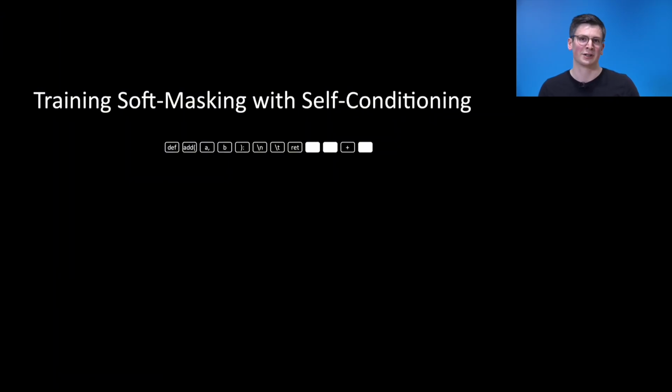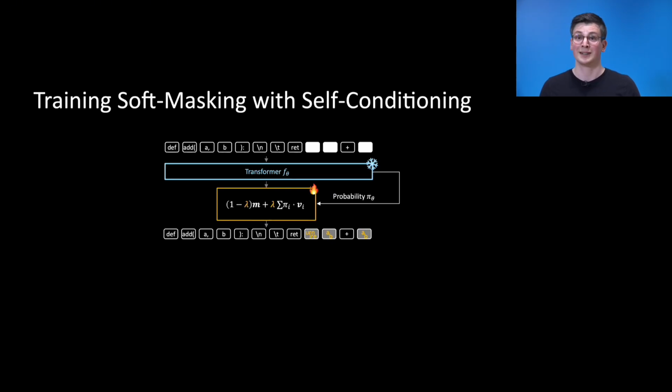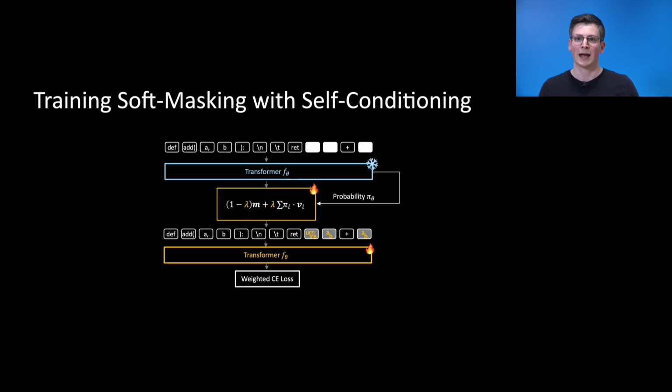The training, however, needs some adaptation, as computing the marginals becomes intractable. Therefore, we use self-conditioning, where we pass the noised sequence through a frozen transformer, which allows us to compute the soft masked sequence. We can then pass this soft masked sequence through the denoising transformer to compute the loss. As this training method requires a second model forward pass, we distinguish between an ISO-update training mode with the same number of training steps as comparison models and an ISO-compute mode with half the number of training steps, therefore requiring strictly less FLOPs than comparison methods.